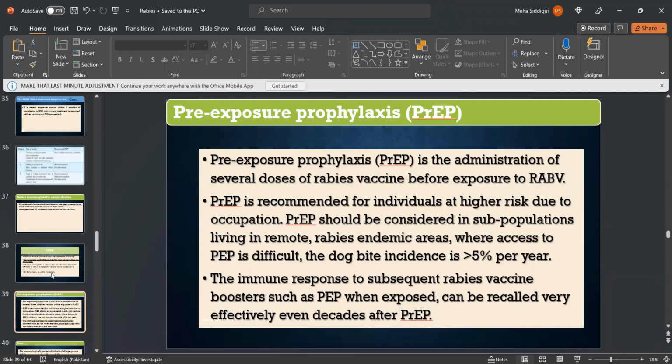Pre-exposure prophylaxis is the administration of several doses of rabies vaccine before exposure to rabies virus. It is recommended for individuals at high risk due to occupation. It should be considered in subpopulations living in remote rabies endemic areas where access to post-exposure prophylaxis is difficult, and where the dog bite incidence is greater than 5% per year. The immune response to subsequent rabies vaccine boosters, such as post-exposure prophylaxis when exposed, can be recalled very effectively even decades after pre-exposure prophylaxis.